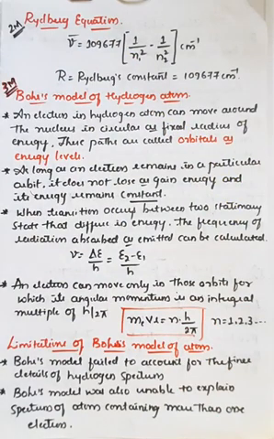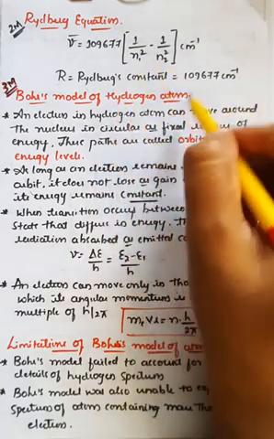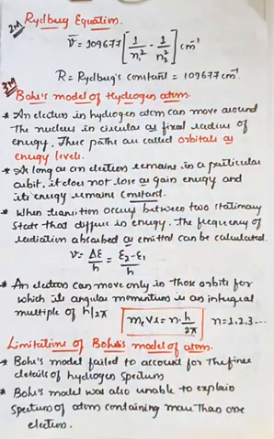Right? And there are some important limitations or restrictions of the Bohr model. One thing is, the Bohr model failed to account for the finer details of the hydrogen spectrum. It just gave the outer explanation about the hydrogen atom, but it does not give any clear idea of how the hydrogen atom can be explained completely. So the first important limitation is that it cannot give any kind of detailed explanation about the hydrogen atom.